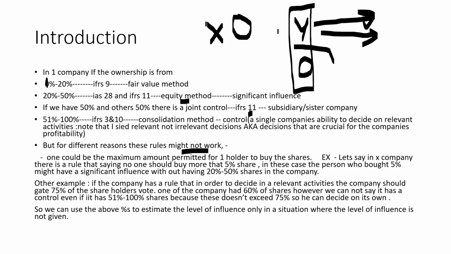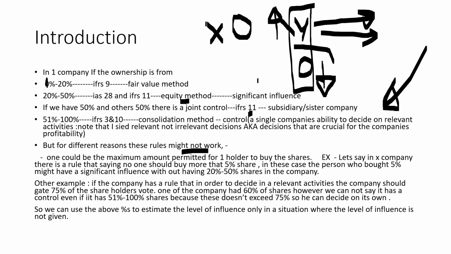So if Y has more than 50%, this means the other company will have less than 50%. This means Y will be the dominator, and he will be a single controller, a single control of the X company. This is to give you a deep overview.